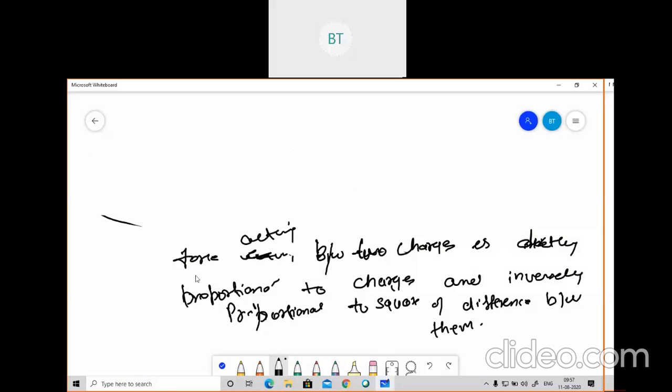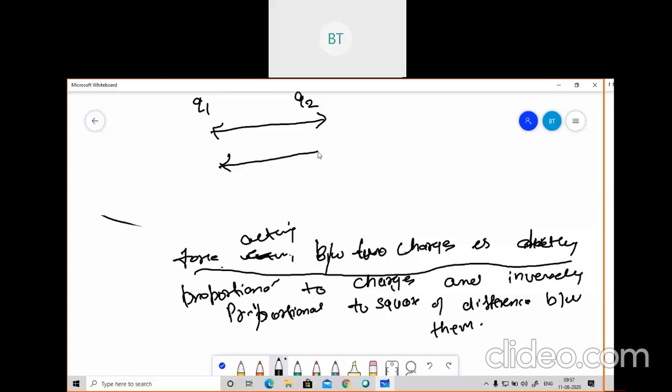What they are saying is that force acting between two charges is directly proportional to charges. Suppose we have two charges, Q1 and Q2. Based on that statement, now I will prove what Coulomb's law is. So what is written there? Force acting between two charges is directly proportional to charges and inversely proportional to the square of the distance between them. Suppose the distance between Q1 and Q2 is R.